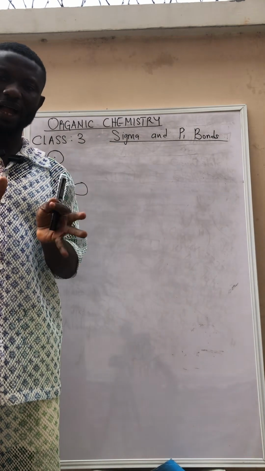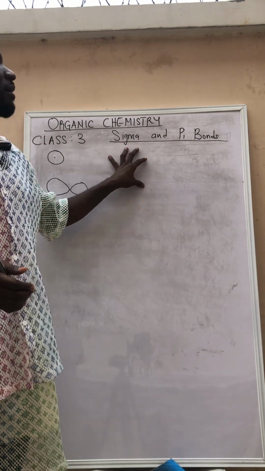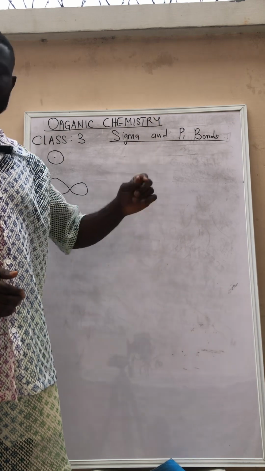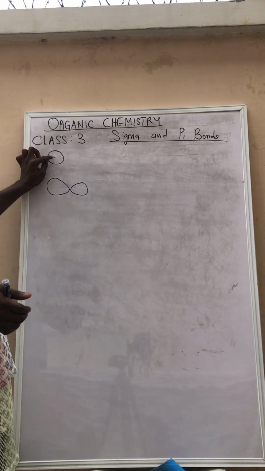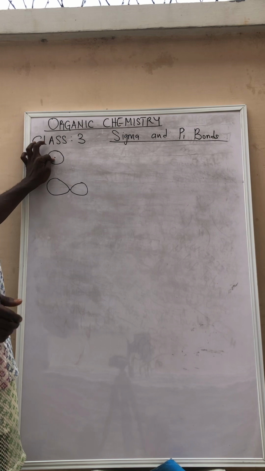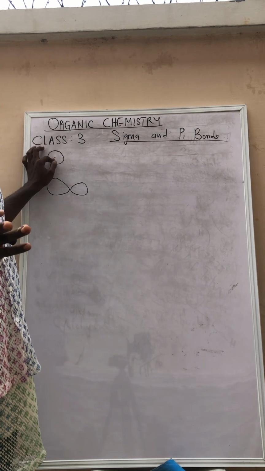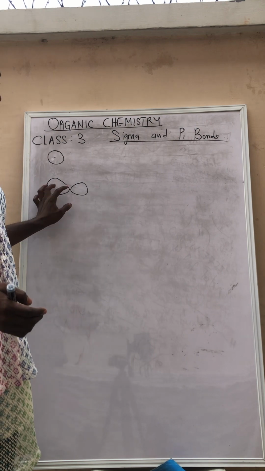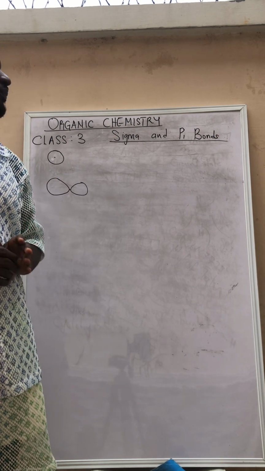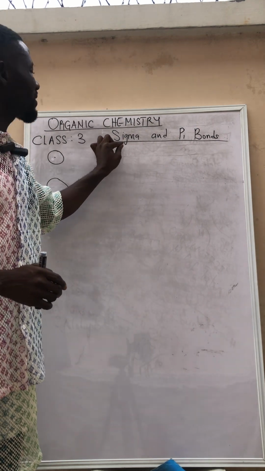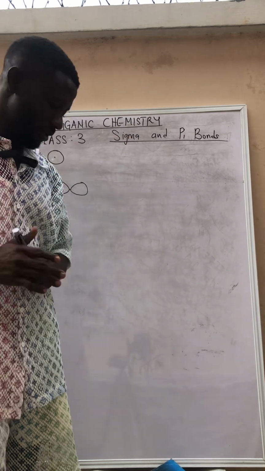Before we can define what sigma bond is, first, make sure you know the meaning of this. It is an orbital. We are going to talk about it in physical chemistry rather. Then here, this is also p orbital. Now, what is sigma bond?